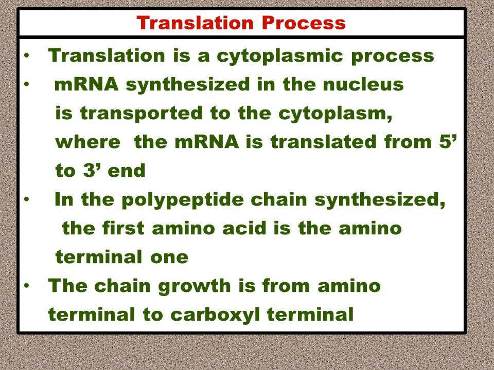The mRNA is utilized in the protein biosynthesis. Initially, it is synthesized in the nucleus and then it is transported to the cytoplasm, wherein the mRNA is translated, utilized for the process of protein biosynthesis. In which direction? From 5' end to 3' end.